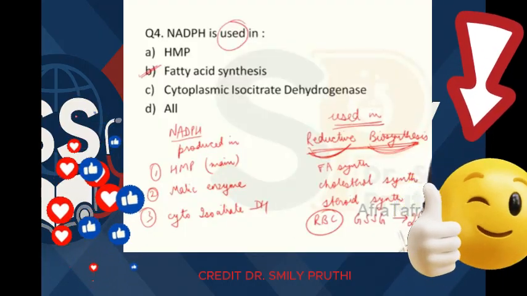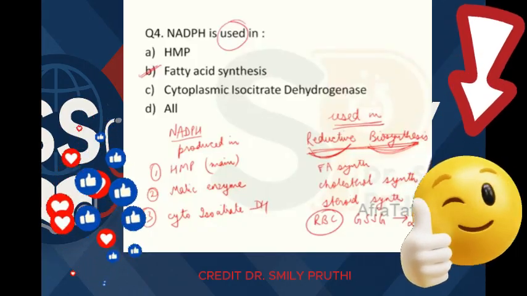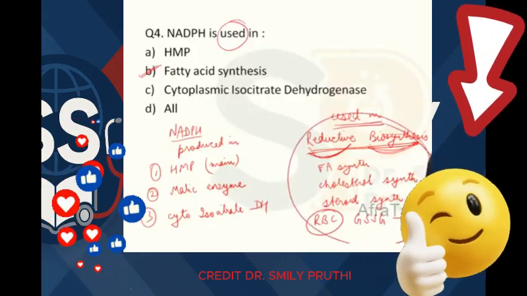And you know, here we have two molecules, right? So these are all pathways where NADPH is used.